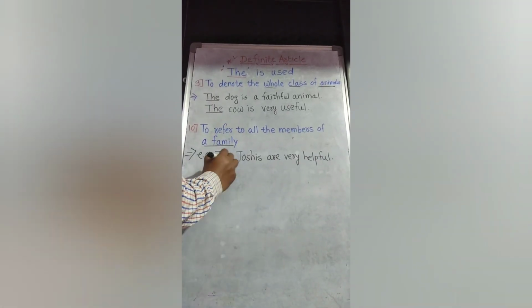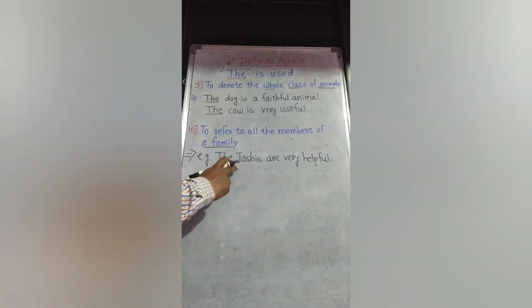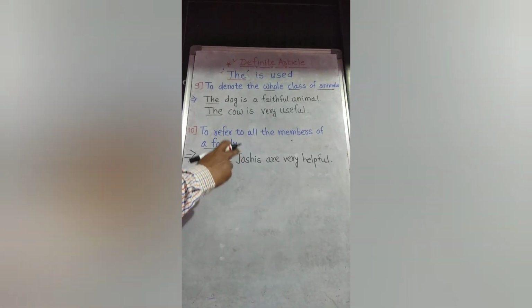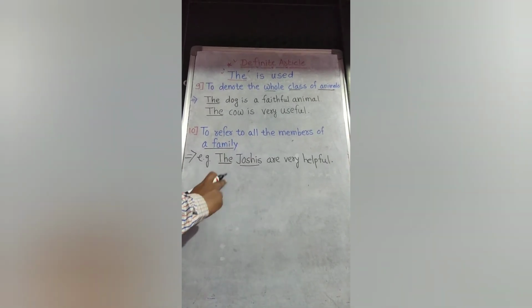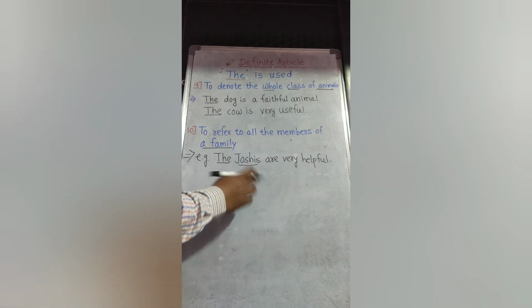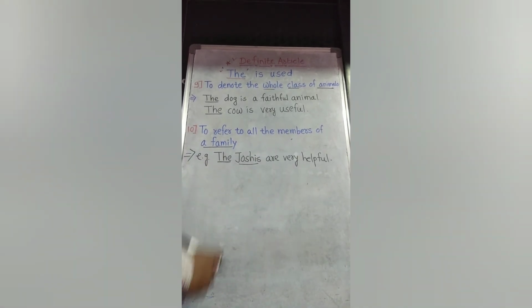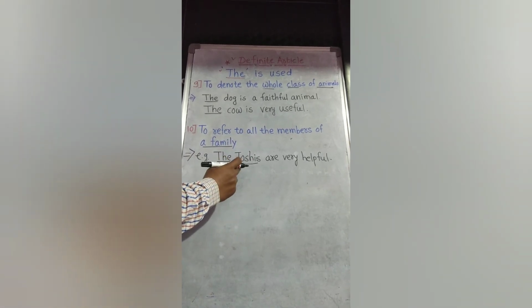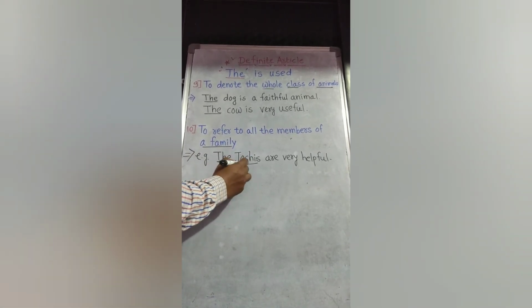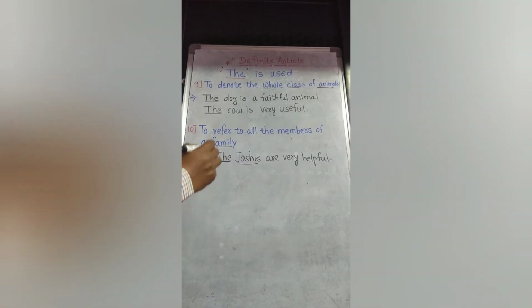It means why am I using the here? I am referring to all the members of Joshi family. It means Mr. Joshi, Mrs. Joshi, and all their family members are very helpful to all. So I am referring to all the members of a family. Which family I have mentioned here? In this, I have mentioned Joshi family. So we use the here.